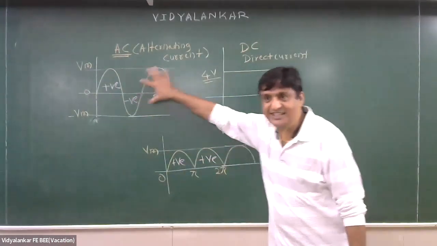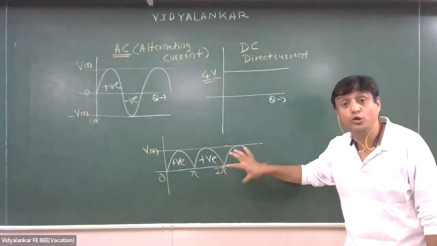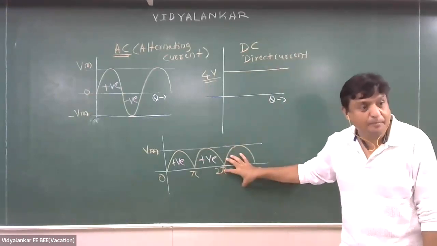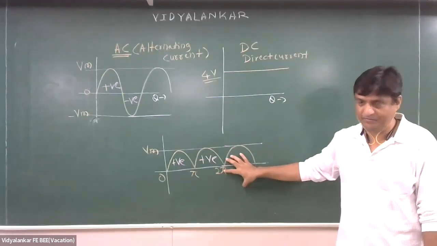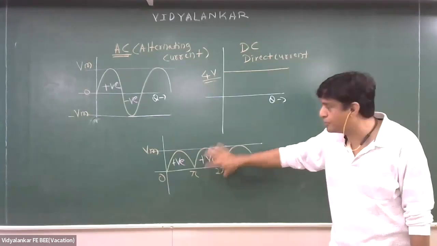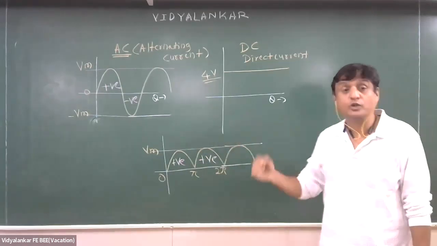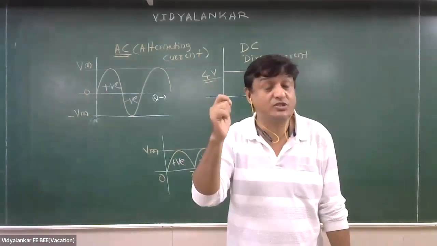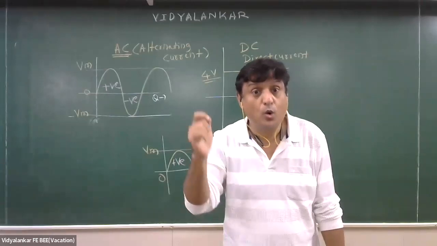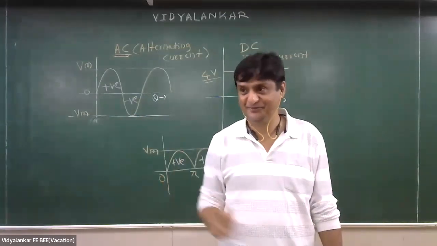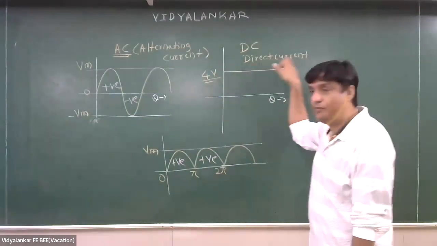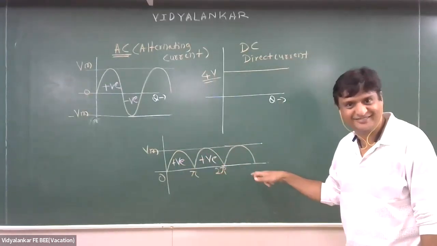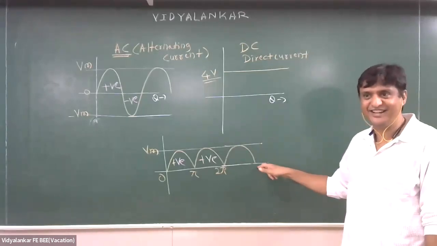So this is AC, this is DC, this is also DC, though not pure DC. This is pure DC, this is pulsating DC. That means it will be put through a further process. Which process will it go through? Filter. Okay, so what is DC? DC is a current or voltage that remains constant and has only one polarity. Because sometimes this definition may not be fulfilled. It is not constant, but it is still DC. Understood?